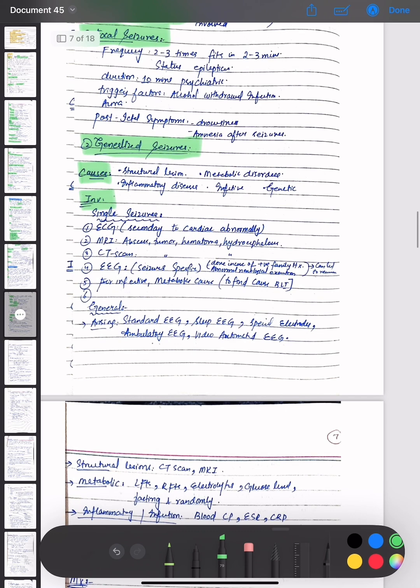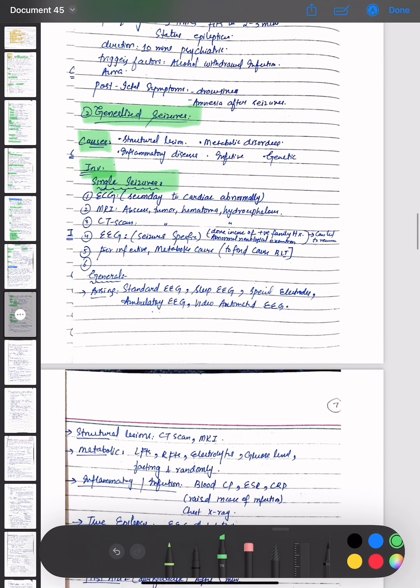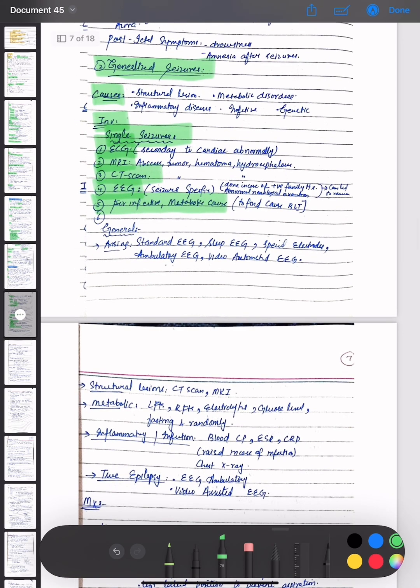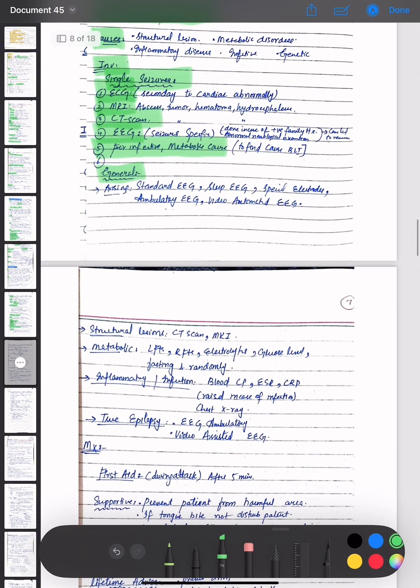The investigations for single seizures are ECG, for secondary cardiac abnormality. Then MRI is done for abscess, tumor, hematoma, and hydrocephalus. CT scan is done. EEG is done as seizure specific. A positive family history or abnormal neurological examination can lead to recurrence. Infective and metabolic investigations find the cause. For general investigations: standard EEG, sleep EEG, special electrodes, ambulatory EEG, and video automated EEG.